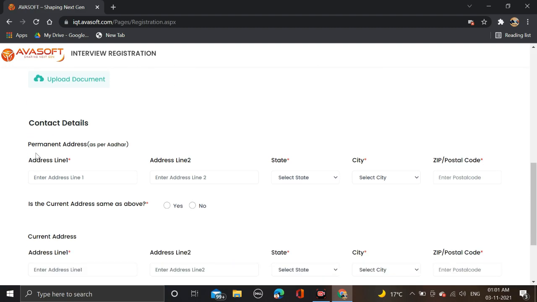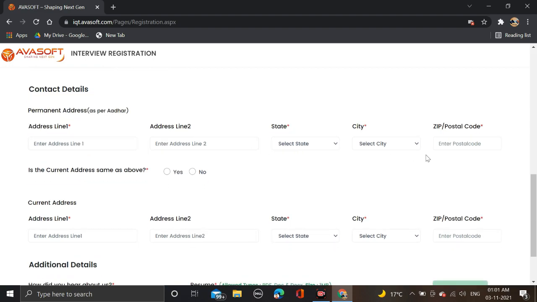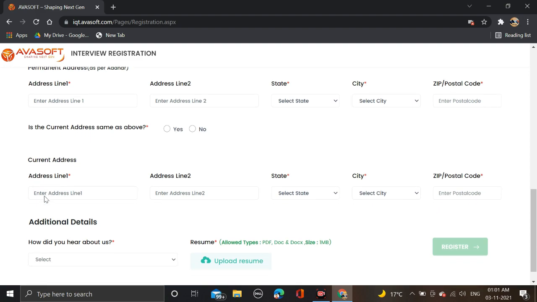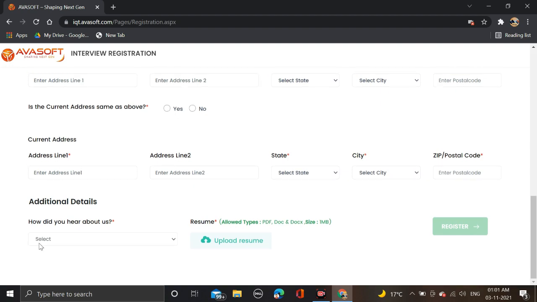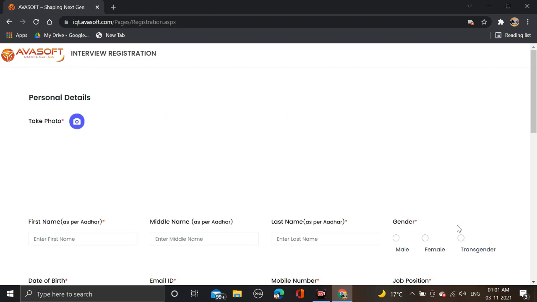After that, fill in your contact details, in which you have to fill in your address, state, city and city code. After that, for current address same, if it is the same then just check yes, and after that the additional details, how did you hear about us. After that, upload your resume and simply click on register, and register for it.